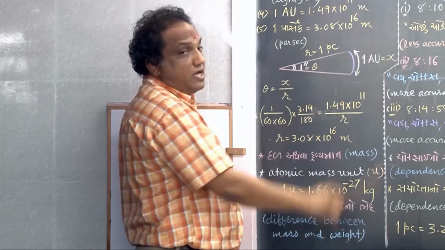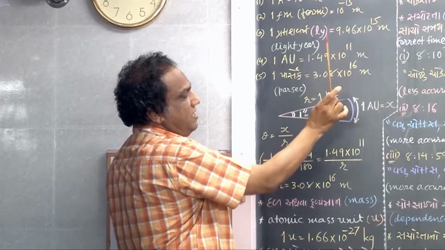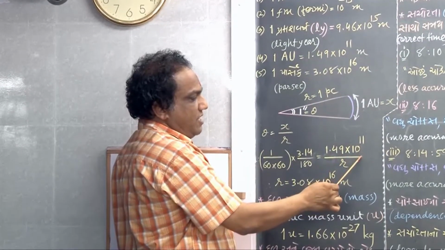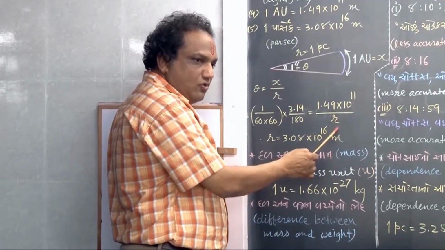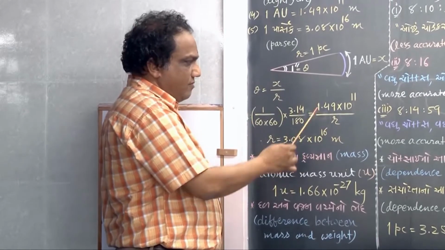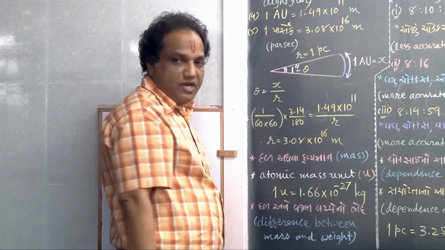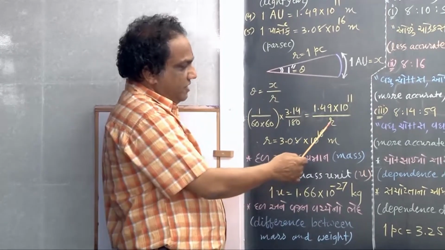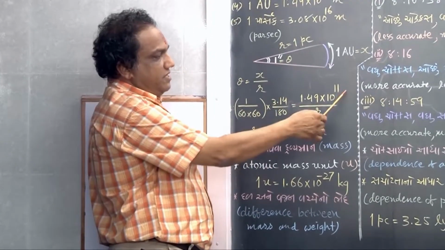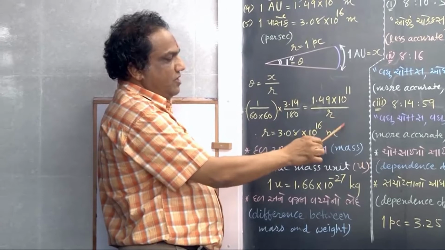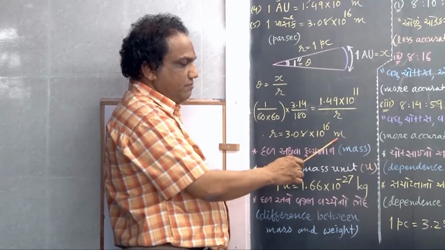Now x is this much length. It is 1 astronomical unit, which is 1.49 into 10 raised to 11 meter. And this r we want to find out. From here you get the value 3.08 into 10 raised to 16 meter. How will you find it? Take this r here, the 60, 60, 180 part you can take in the numerator, and 3.14 in the denominator. The final answer is 3.08 into 10 raised to 16.